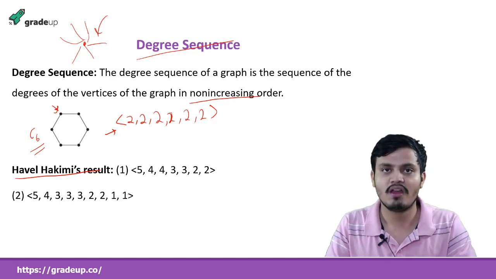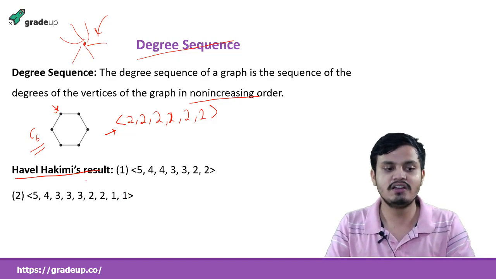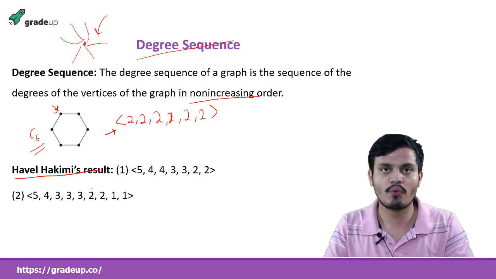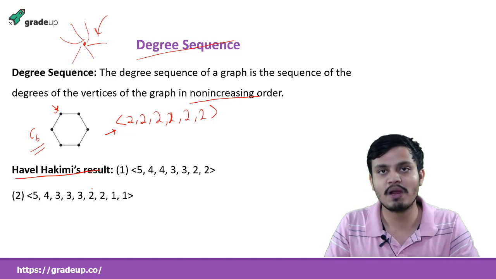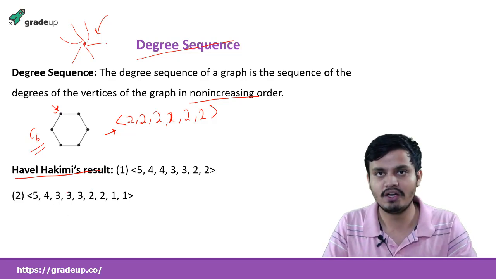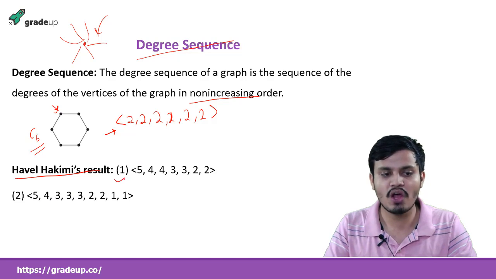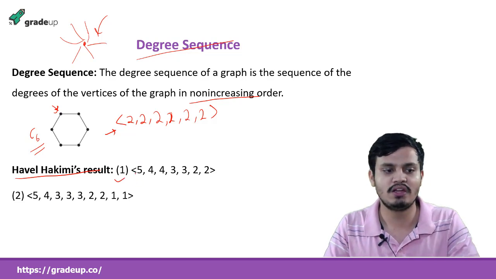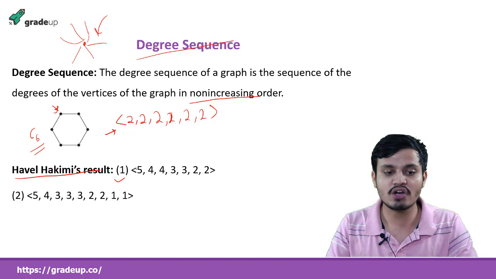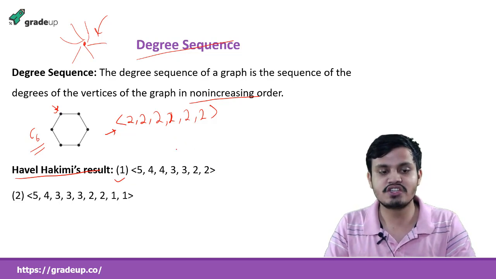The Havel-Hakimi result will figure out whether a degree sequence is a sequence of a simple graph. Simple graph, remember it, okay? Now suppose you don't know the Havel-Hakimi result and I ask you whether this is a correct degree sequence of a simple graph, how can you answer it?